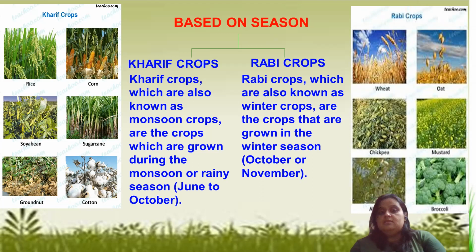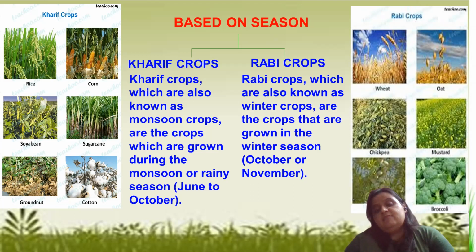In those months we grow such crops, and these are known as kharif crops or monsoon crops. Examples, as you can see on the screen: rice, corn, soybean, sugarcane, coconut, and groundnut. These are the examples of kharif crops.